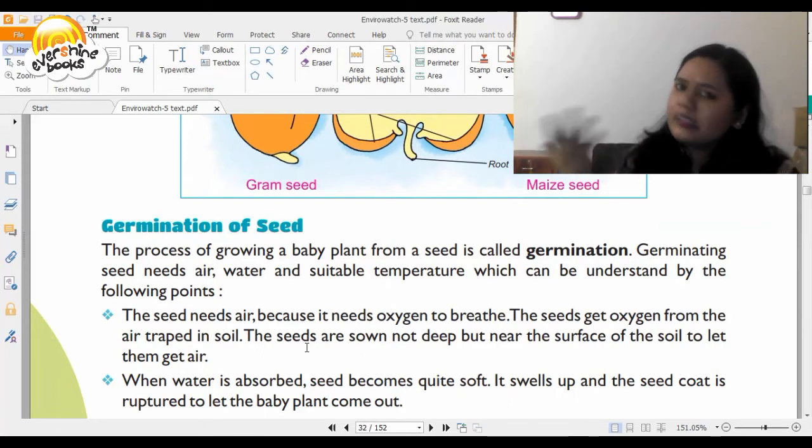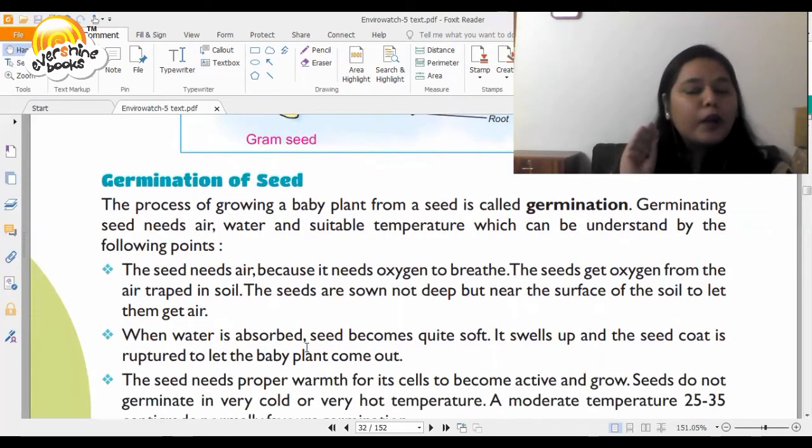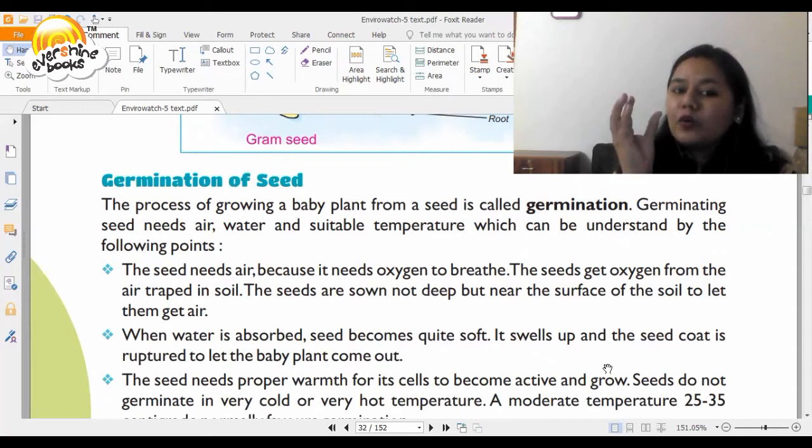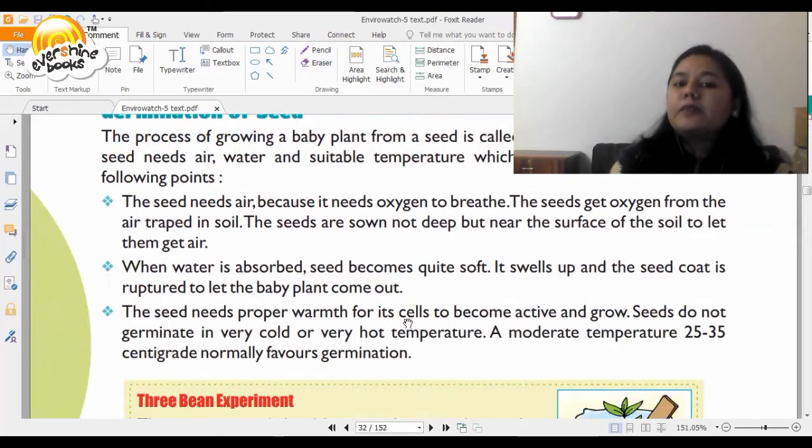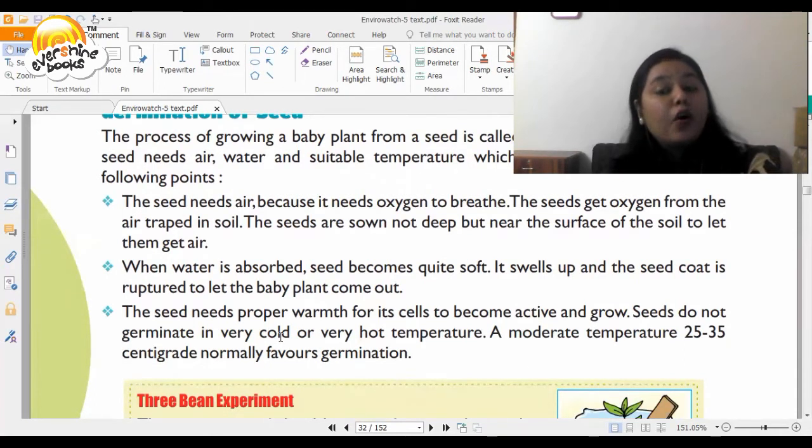It will start suffocating, it will not be able to grow. When water is absorbed, the seed becomes quite soft. It swells up and the seed coat is ruptured to let the baby plant come out. The seed needs proper warmth from itself to become active and grow. Seeds do not germinate in very cold or in very hot temperature.